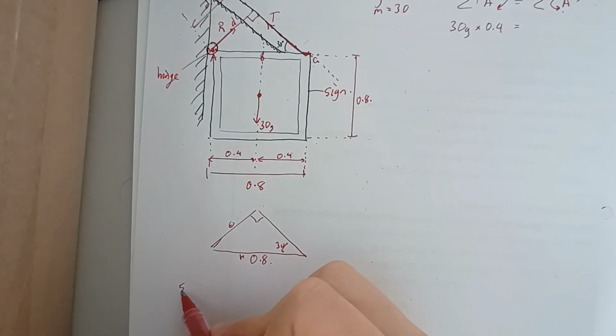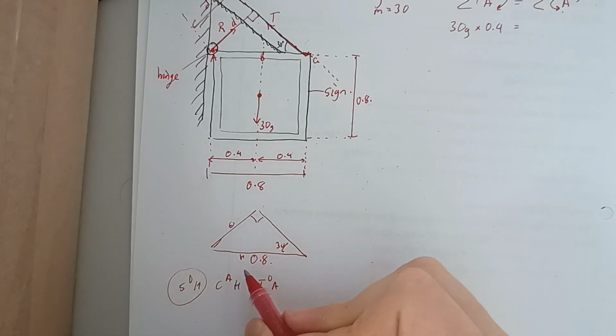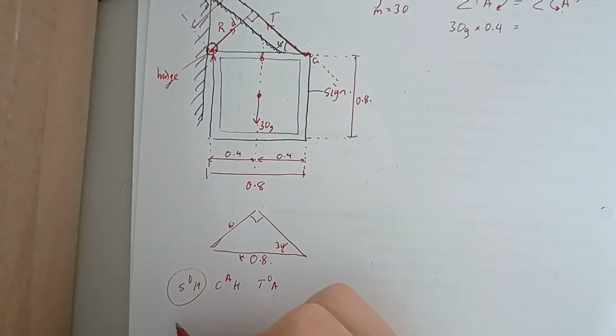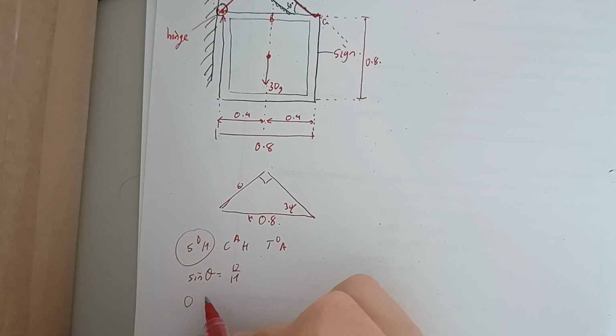So we want, out of these three, we want that one because we have hypotenuse and opposite. So we go for sine theta equals opposite over hypotenuse. We want the opposite, so we rearrange.